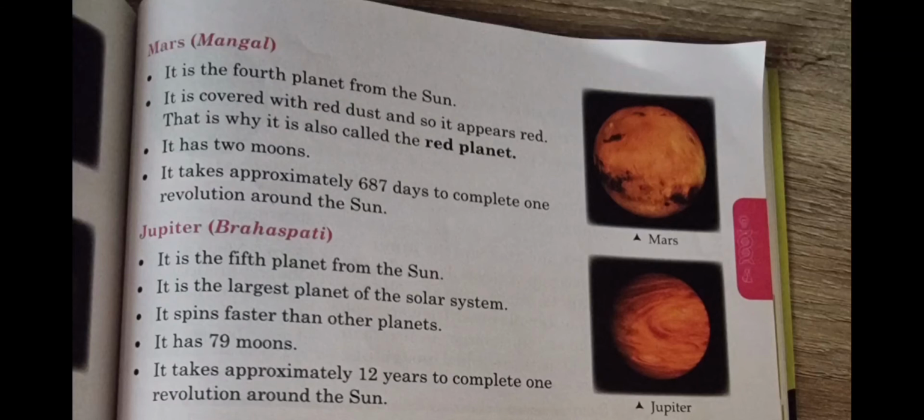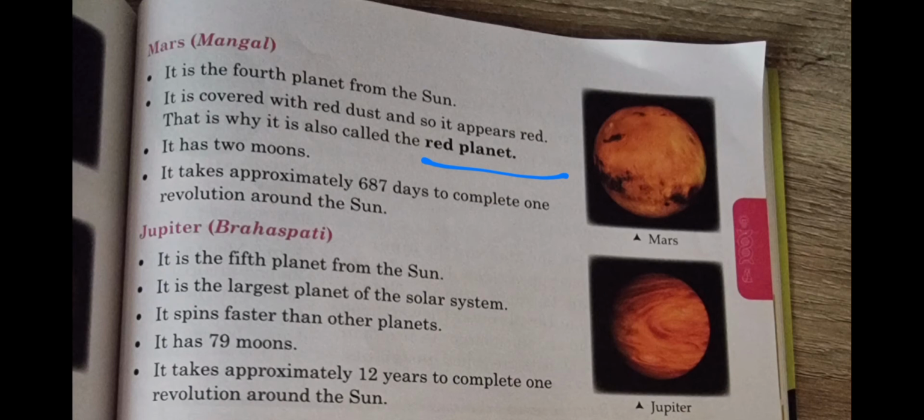Mars planet, or in Hindi we say Mangal Grah. It is the fourth planet from the sun. It is covered with red dust and so it appears red. That is why it is also called the red planet. It has two moons. It takes approximately 687 days to complete one revolution around the sun.